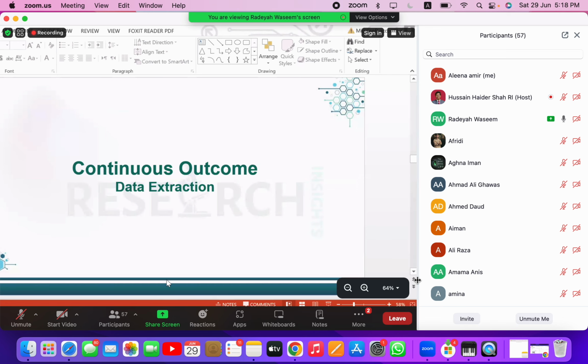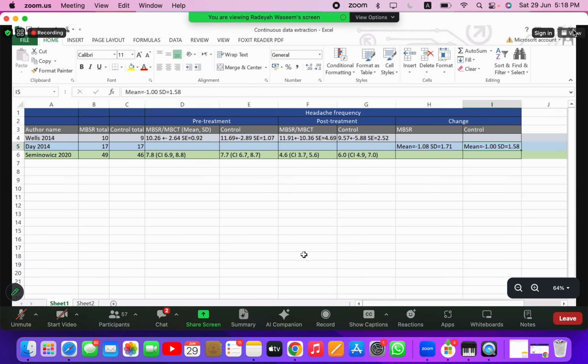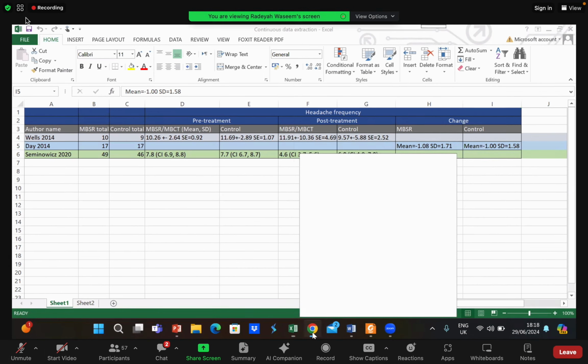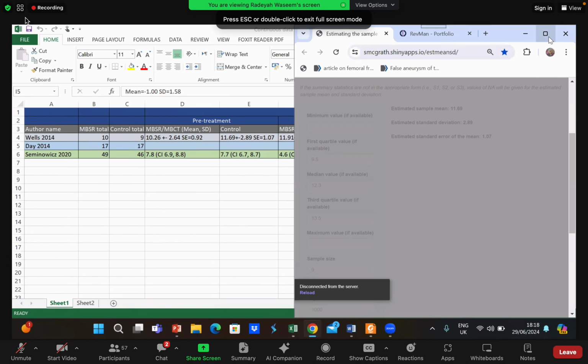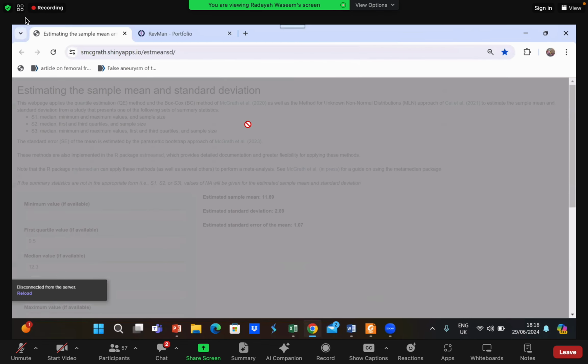Now we'll proceed towards Revman. Okay, we have done our data extraction. Now we will proceed towards Revman. In the last session, Dr. Sharyar had explained how to log into Revman and how to use Revman.